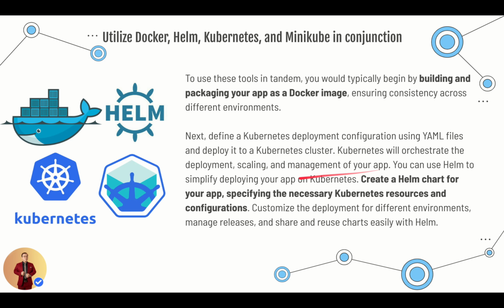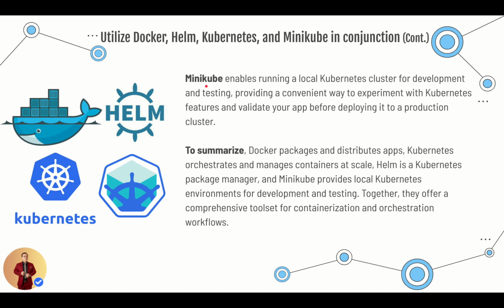You can use Helm to simplify deploying your app on Kubernetes. Create a Helm chart for your app, specifying the necessary Kubernetes resources and configurations. Customize the deployment for different environments, manage releases, and share and reuse charts easily with Helm. Minikube enables running a local Kubernetes cluster for development and testing, providing a convenient way to experiment with Kubernetes features and validate your app before deploying it to a production cluster.